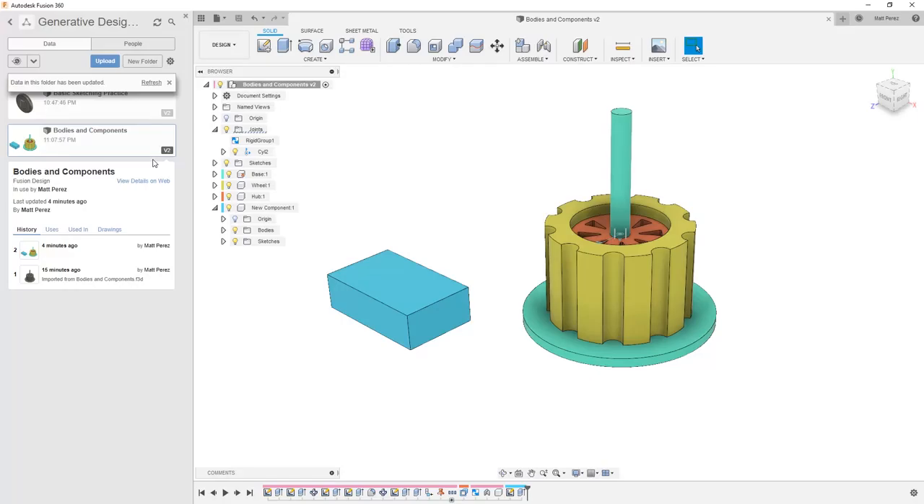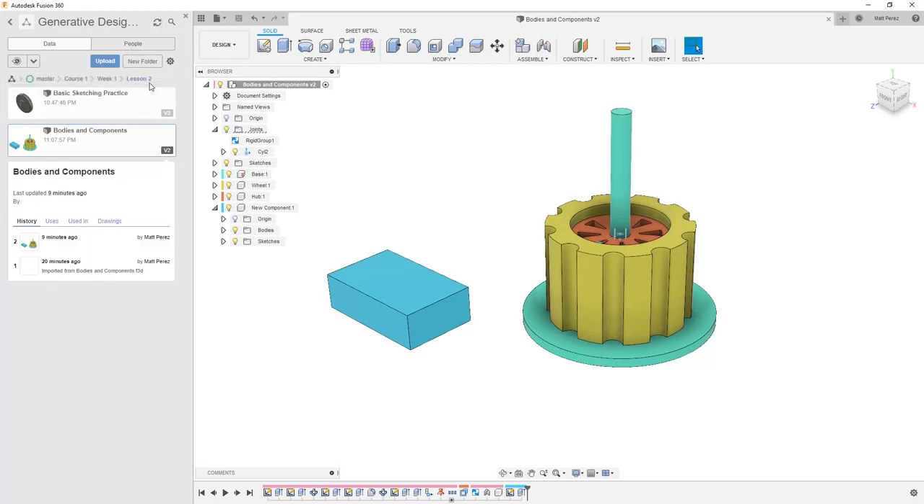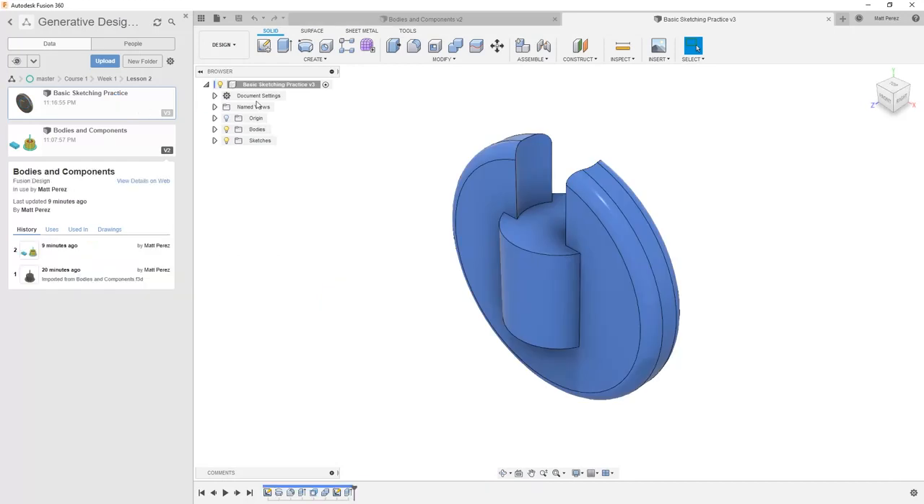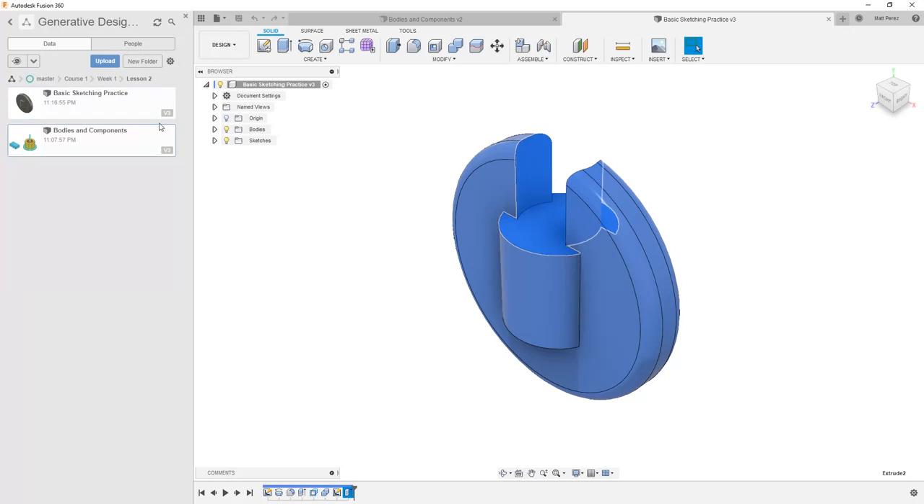Back in Fusion 360, you'll note that the data panel tells me it's been updated. So we're going to go ahead and refresh that. We're going to open up the basic sketching practice, the one that I opened on the web. So you'll notice here, again, the sketch and the feature that I created in Browser CAD is automatically updated here as well. A new version was created and saved, so now I have version 3.